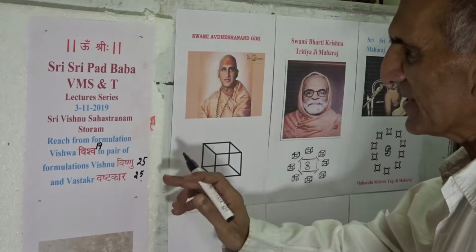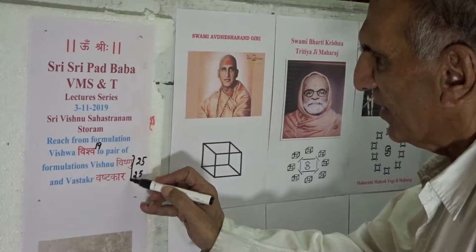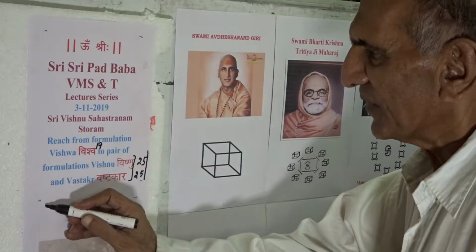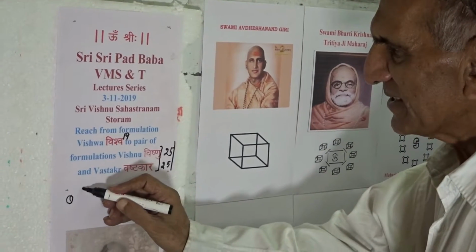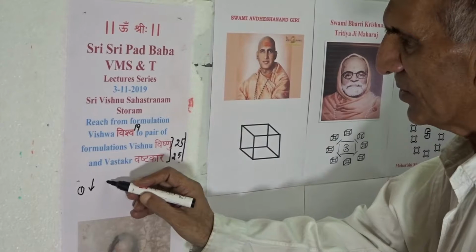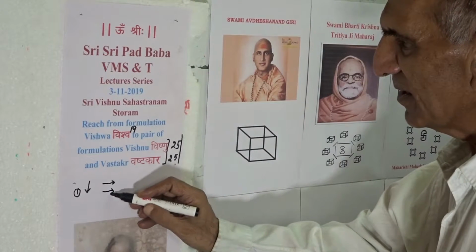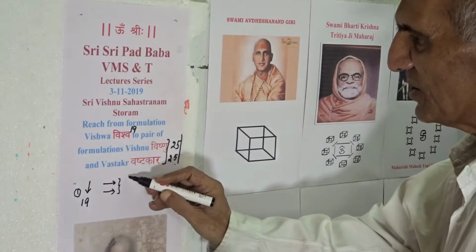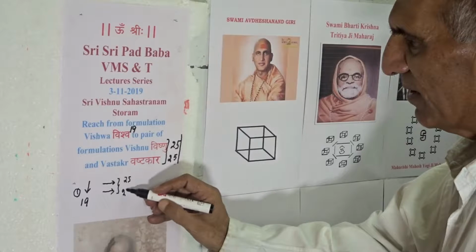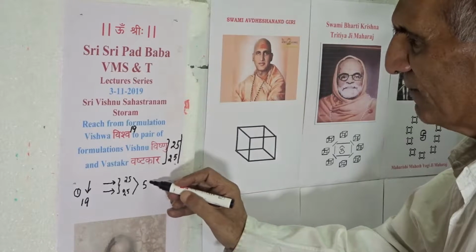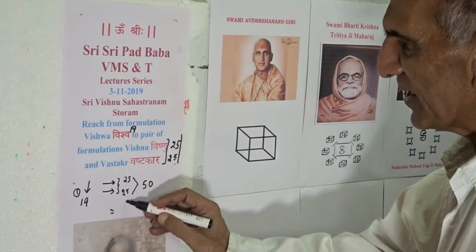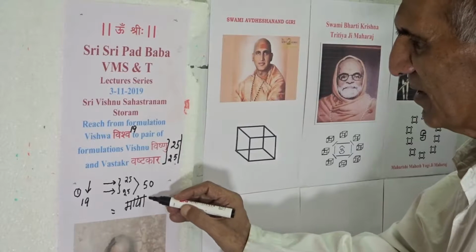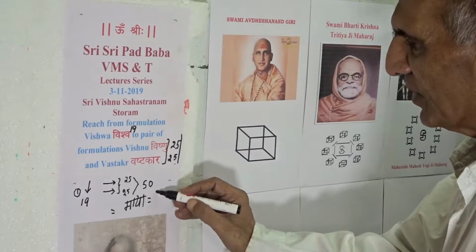This pair of formulations Vishnu and Vastkar being of the same TCV values brings us the first feature to a focus, that a step from the first formulation to the second and third formulations becomes possible, as the reach is simultaneously going to be from value 19 to value 25 and 25, an addition of value 50, which is parallel to the transcendence along the formulation Maya, which is of TCV value 14.